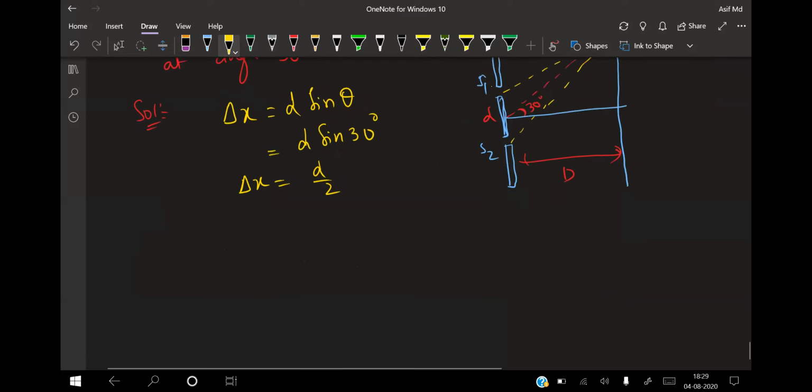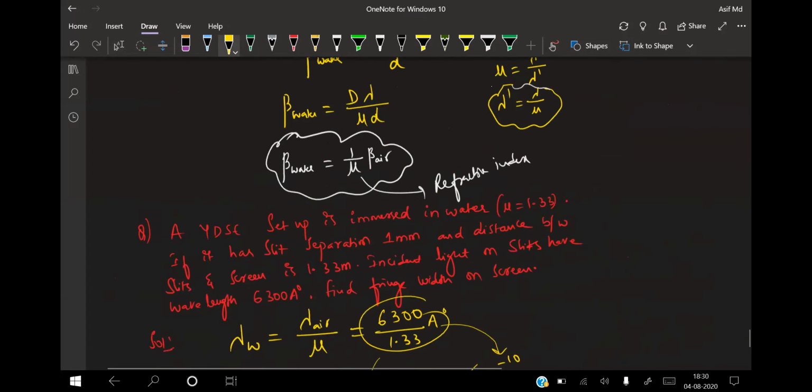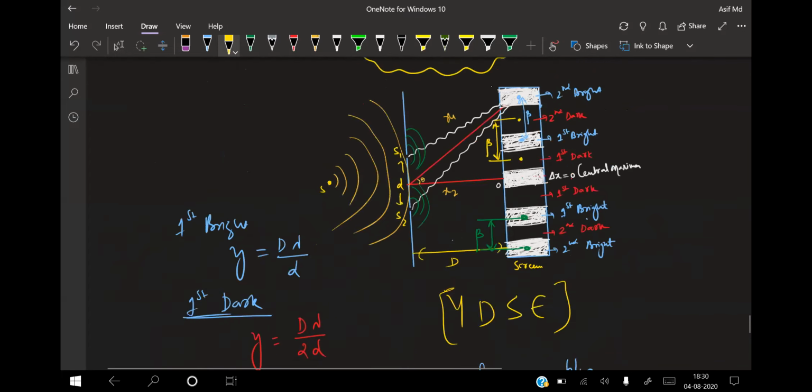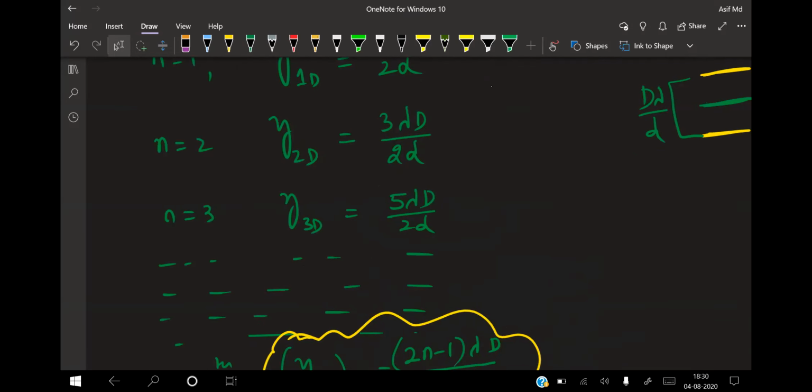Now for the third minima, delta x is equal to how much? See, I'll take you back again. For the dark fringe, y for the third dark is 5 lambda by 2d. Is that condition clear? That is nothing but delta x. Now I need delta x. Delta x is equal to how much for that relation?